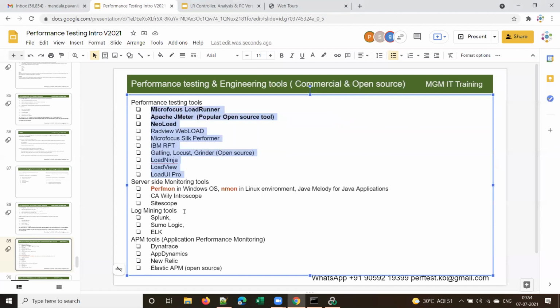There are many other tools apart from this, but these are the major tools in the market for doing performance testing. I have highlighted the tools which have the majority of the market share as of now. LoadRunner has around 50% market share. JMeter has around 20 to 30% market share. NeoLoad may have 5 to 10%, and all the other tools occupy the remaining market share.